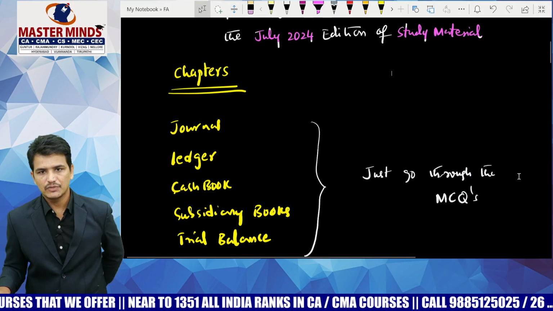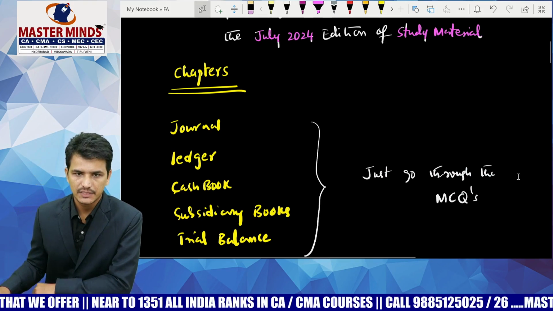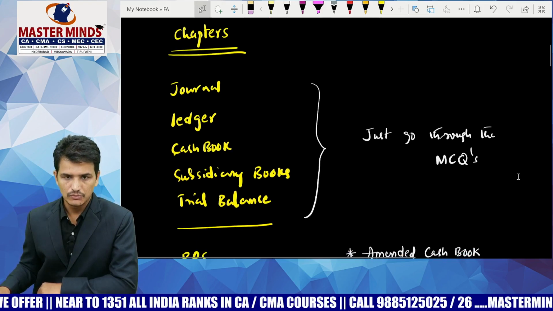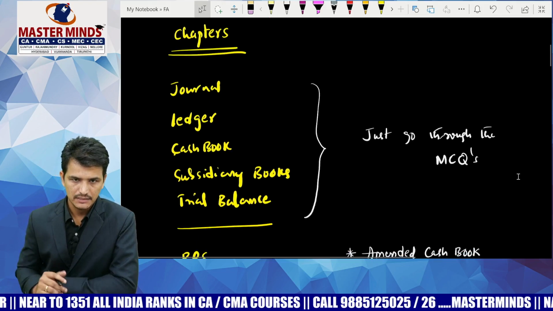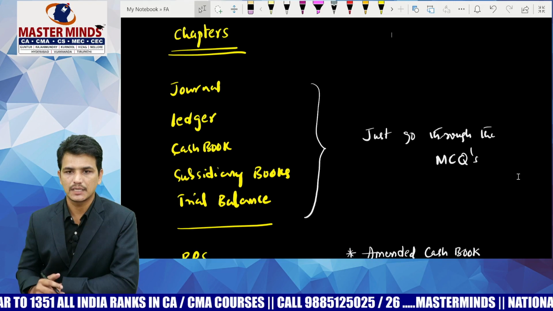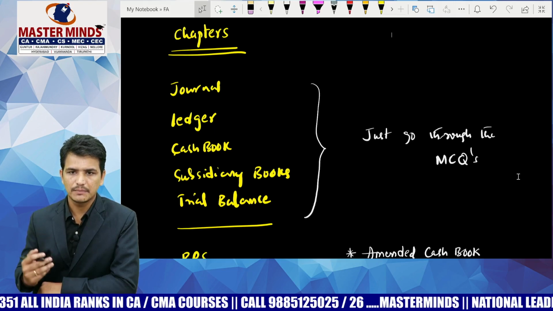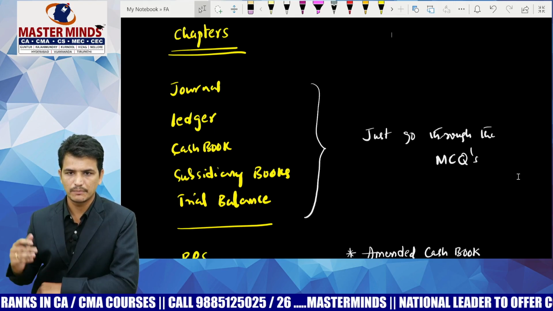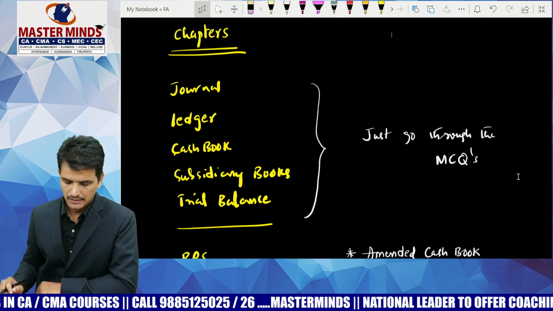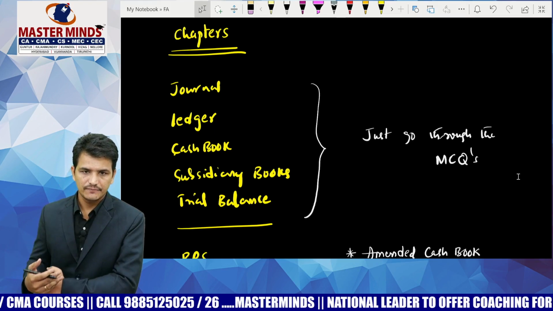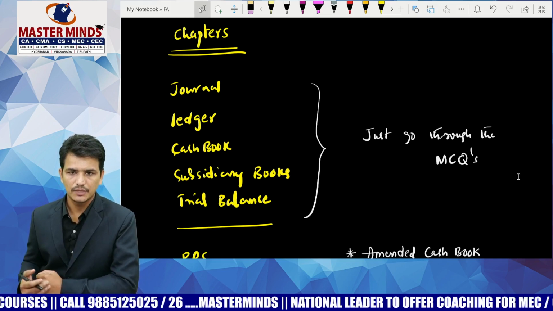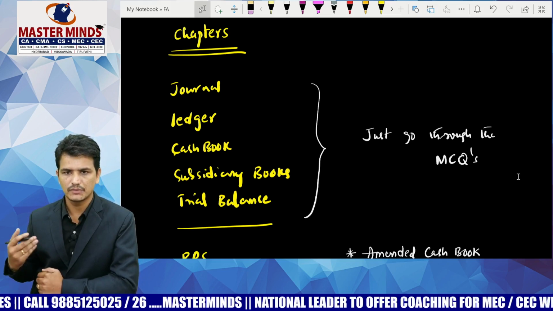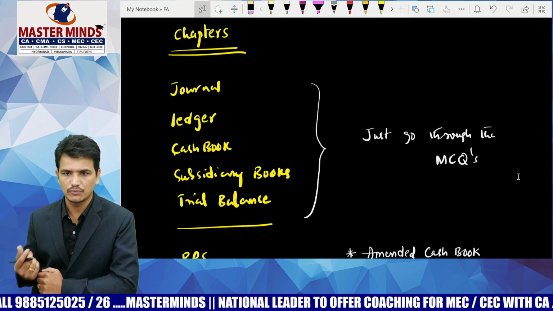Next, coming to the list of chapters in our syllabus. For the following chapters: journal, ledger, cash book, subsidiary books and trial balance, I recommend you go through the MCQs only. You are not required to go through the problems covered in our materials. Why? Because for these fundamental chapters, they are not going to test any lengthy questions. They are going to test only based on one or two MCQs.